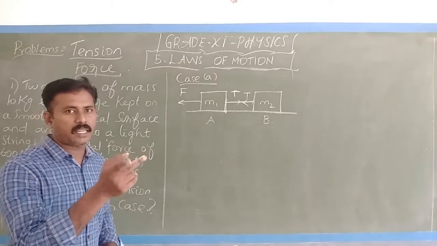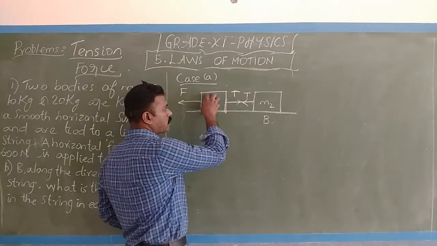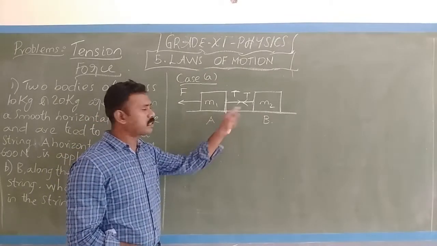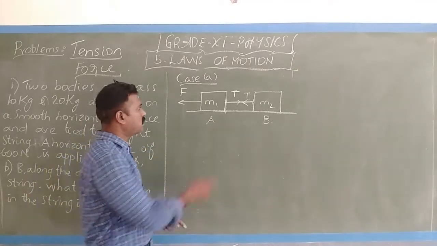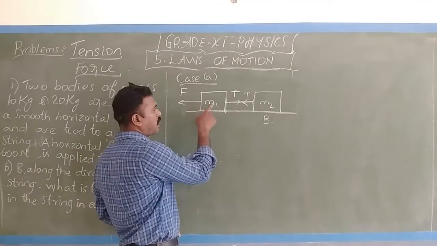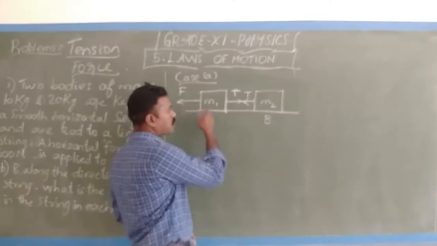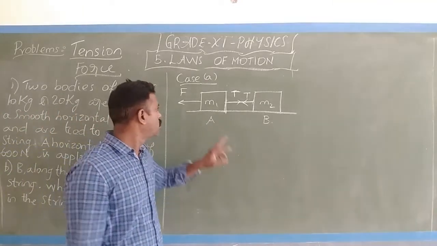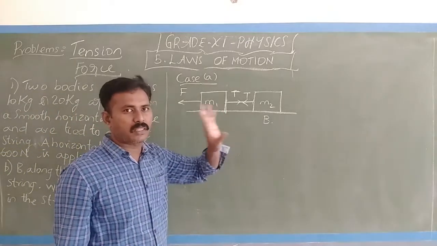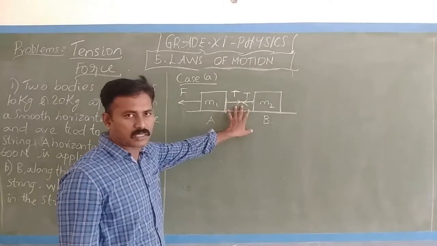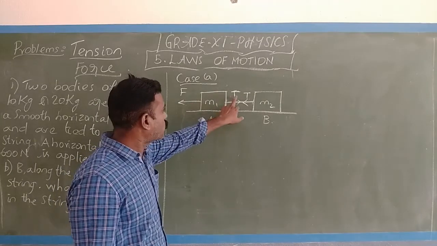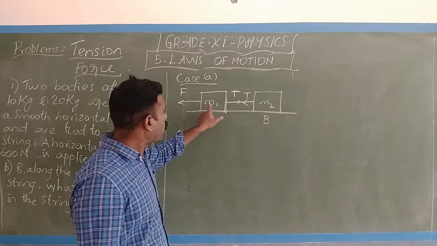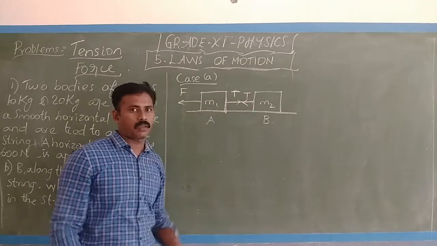Okay, there are two directions. M1 has T, and M2 gives the reaction to it. So this T is due to the opposing force, and this T is the force applied by M1 on M2. So two T's are there, two tensions. We have to consider the tension on the string. The first tension is the opposing force, and this T is the force on M2 by M1.